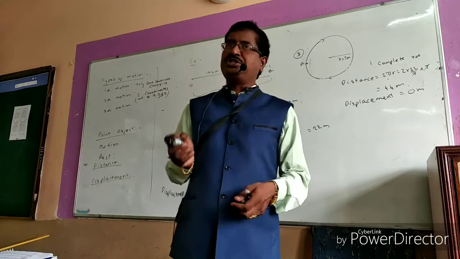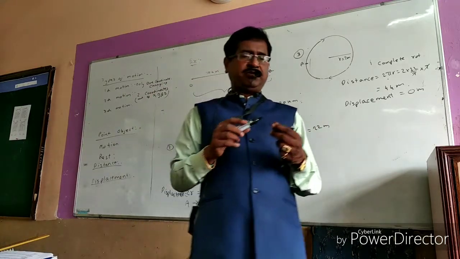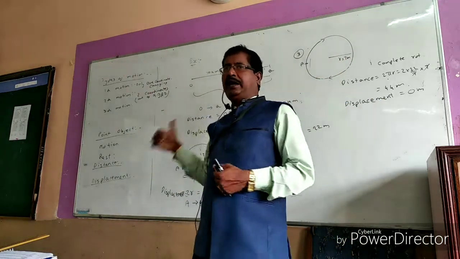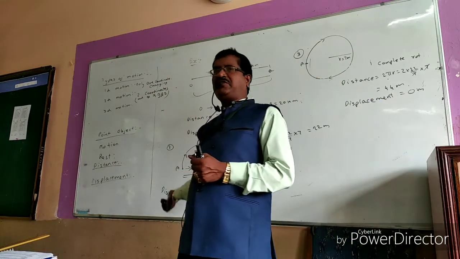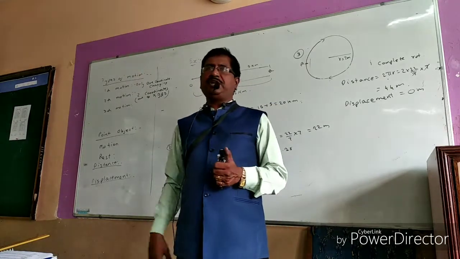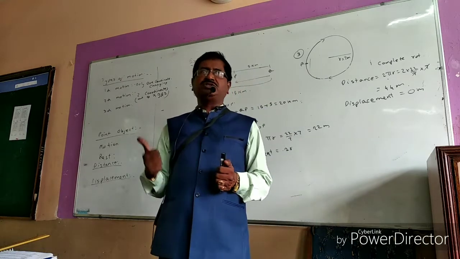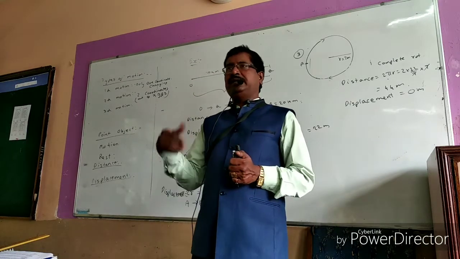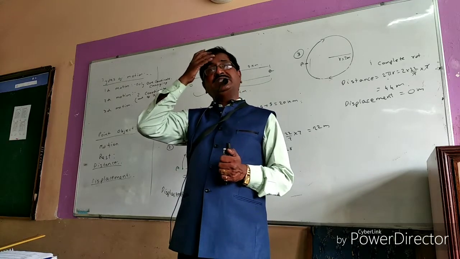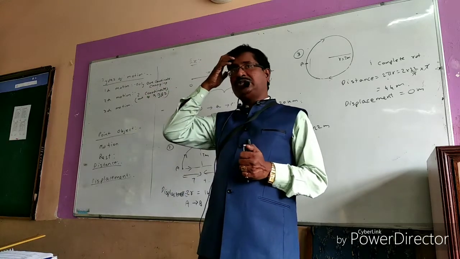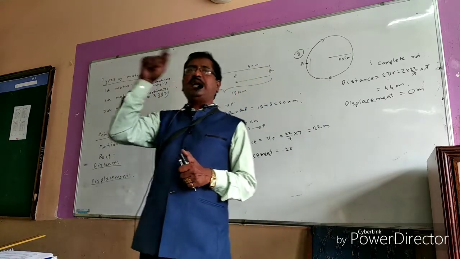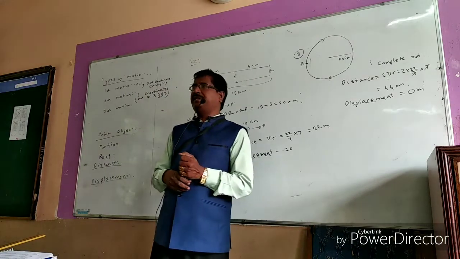Displacement may be 0 also and negative also. For example, if I am kicking a football from here and it hits the wall and comes back and comes to rest 5 meters from me, on the back side, then if you take the forward direction as positive, the backward direction becomes negative. And the displacement is going to become negative now. So displacement may be 0 also, negative also, but distance is always positive, since it is the actual length of the path taken by the object.